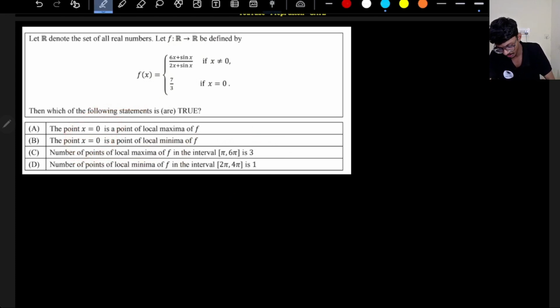To discuss whether I will have a local maxima or minima: if I have a maxima, the graph will be somewhat like this around x equal to 0, a very bad graph. And if it is minima, it will be something like this. So that is the maxima and minima.